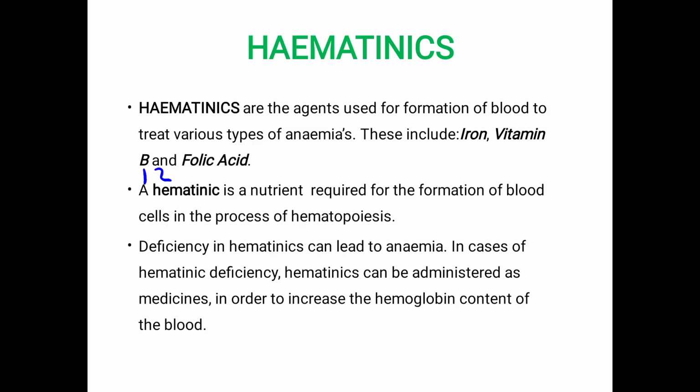What do you mean by hematinics? Hematinics are the agents used for the formation of blood to treat various types of anemias. These hematinics include iron, vitamin B12 and folic acid.